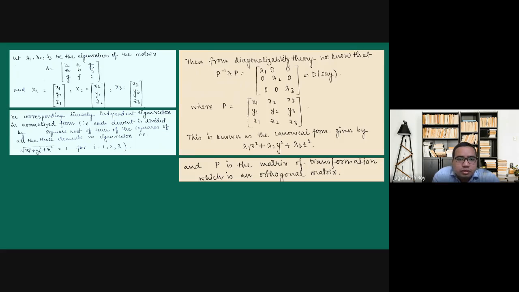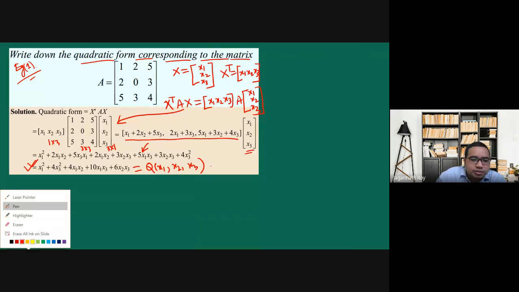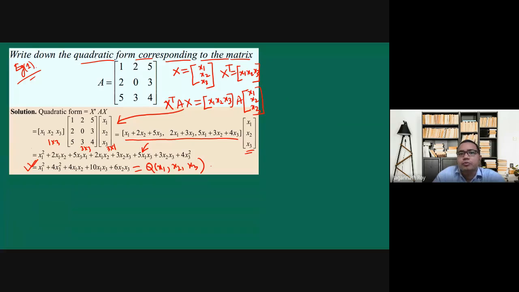Now we have to find the canonical form. So how to find the canonical form of a given quadratic form?